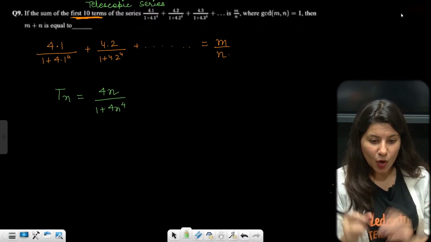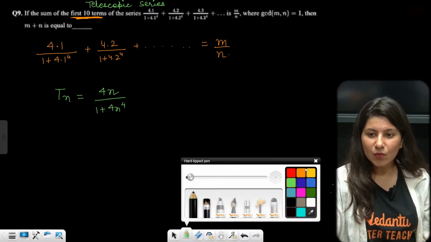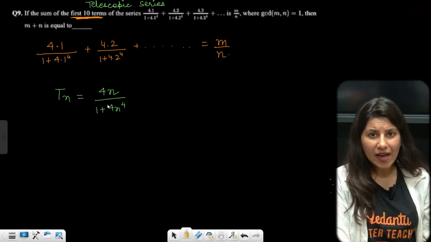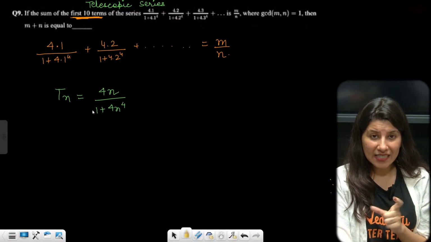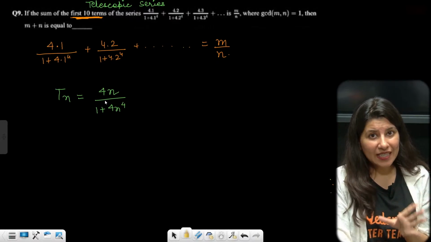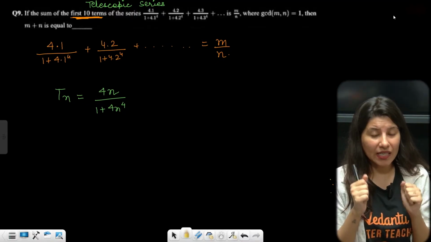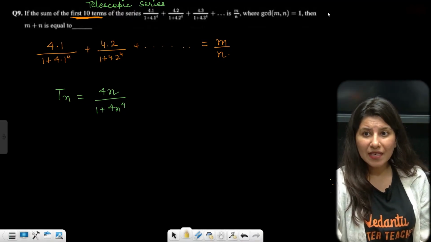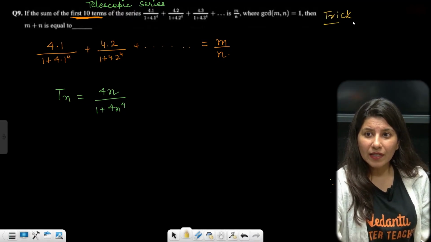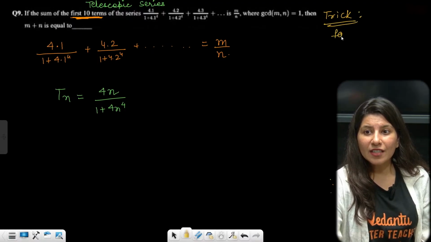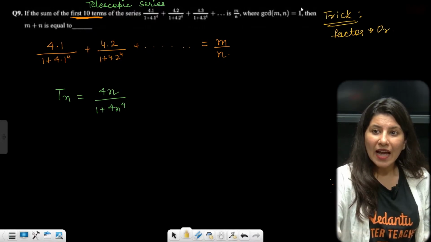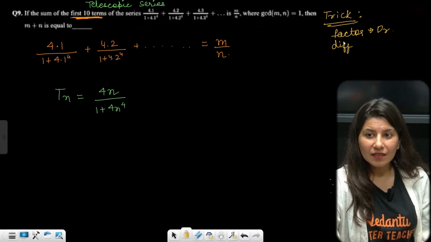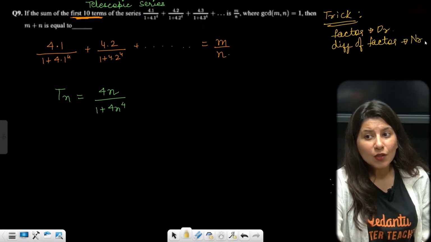Okay. So what do we do in such a question? I have told you, when we were doing the January attempt. In telescopic series, the first thing is we want to have a factor in the denominator. Let me write down the trick. Factor should be in the denominator, and the difference of factors should be in the numerator.